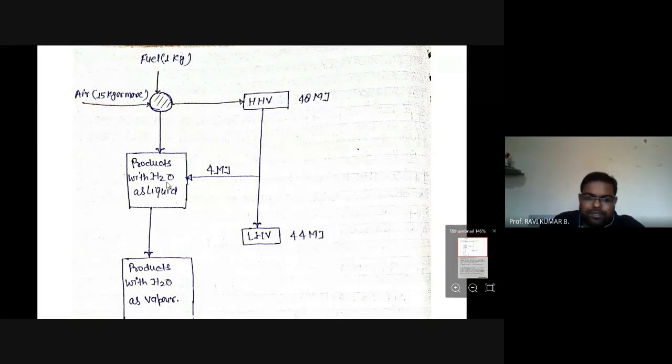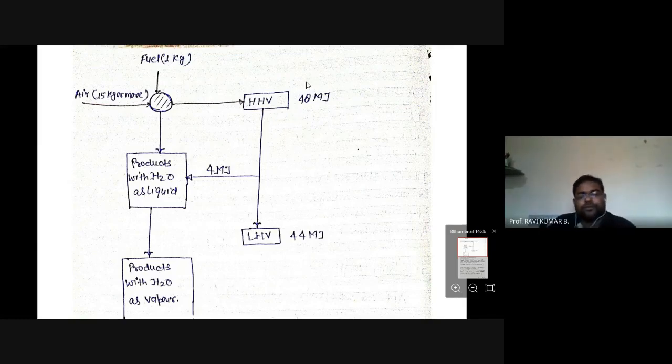If the H2O is not in liquid form but in vapor, some of the heat out of this 48 megajoule will be utilized to convert this H2O liquid into vapor. So this vapor will carry some of the heat out of the 48 megajoule. Finally, at the end of the combustion, we are getting only 44 megajoule. Why? Because my H2O is in the form of vapor at the end. When H2O in the combustion product is in the form of vapor, I will have a lower heating value, which is lesser than the higher heating value.